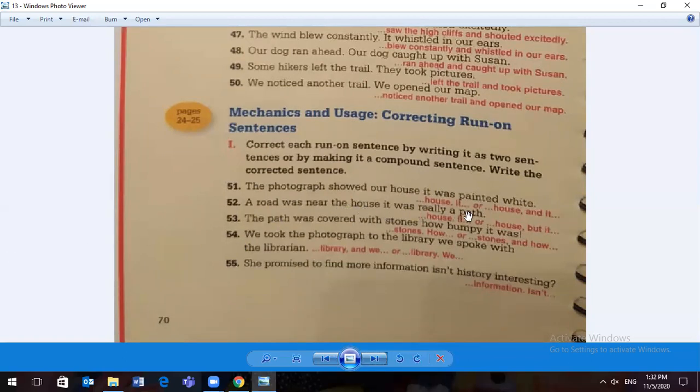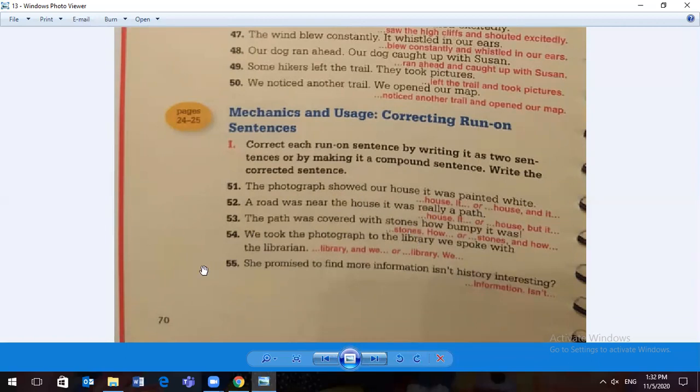A road was near the house. It was really a path. First sentence, a road was near the house. Second sentence, it was really a path. We can separate. A road was near the house, period, capital I, it was really a path. Or we can make a compound sentence. A road was near the house, comma, but it was really a path.